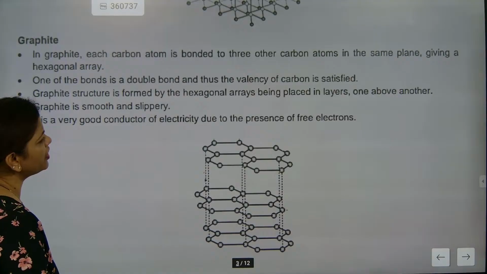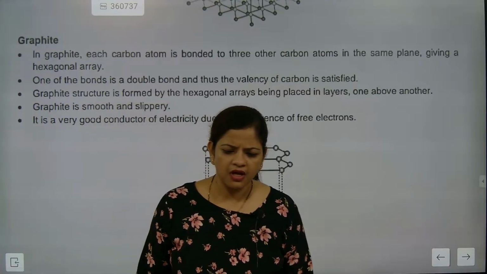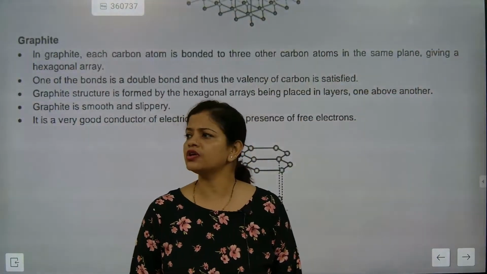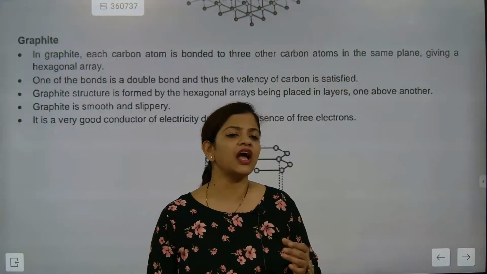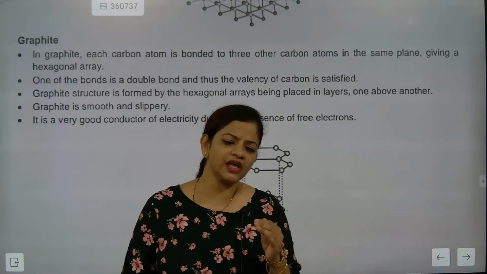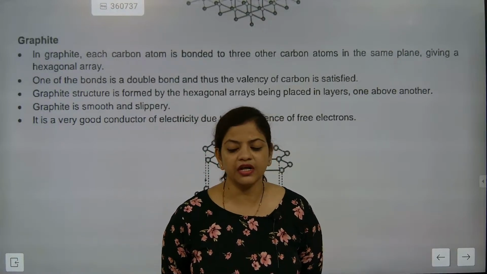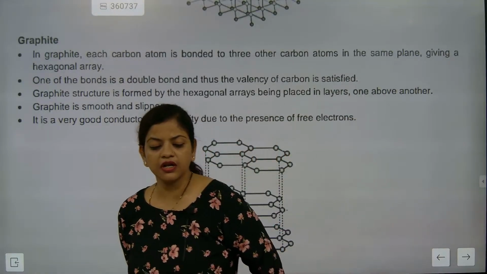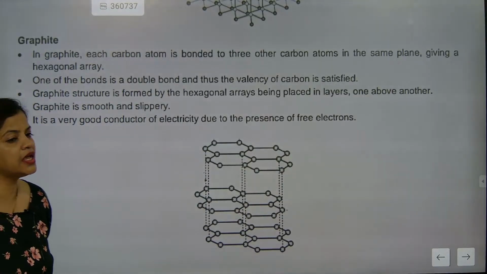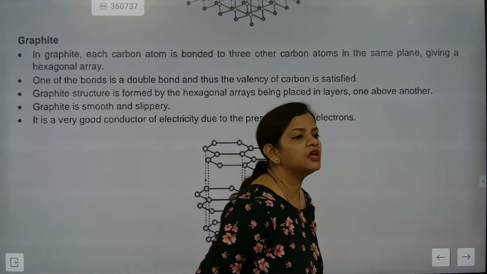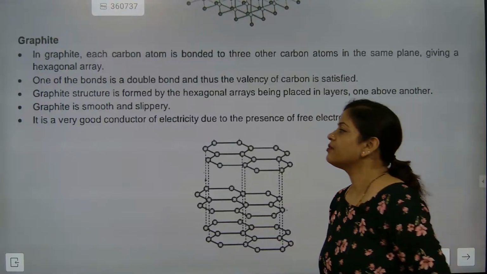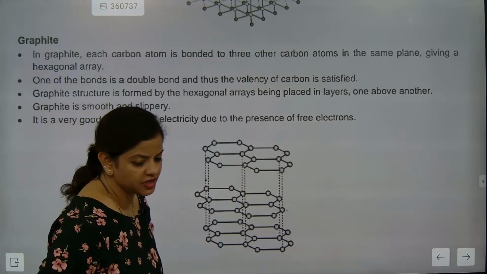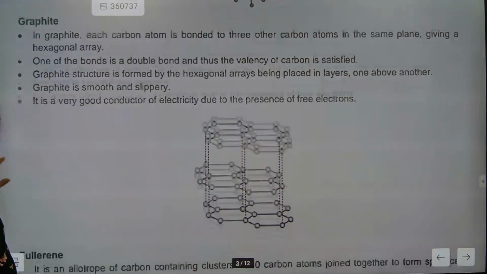Now, graphite is a good conductor of electricity. Why is graphite considered a good conductor of electricity? Graphite is a good conductor of electricity because of the presence of free electrons. Understood? So if somebody asks you why graphite is a good conductor of electricity, that is the answer you are going to say. So we have already studied this.